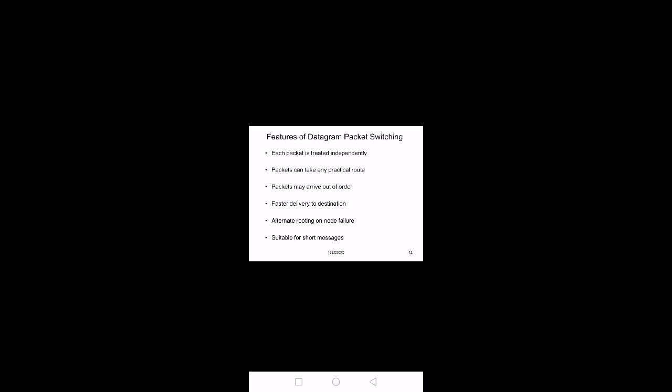Each packet is treated independently, and each packet can take any practical route, and packets may arrive out of order, as I have told in packet switching. Packets can have different lengths, and each packet can take different routes to the destination and may arrive out of order, not in the particular order in which we sent them. Delivery to the destination is faster using datagram packet switching.